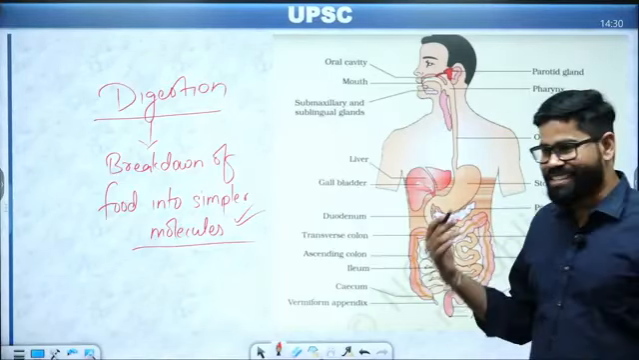Now here also we will see it one by one. First we are talking about the mouth. Here we have the entry of the food. When we have the entry of the food, digestion starts from here. And how does this digestion start? With the help of the teeth. What is the working of the teeth?